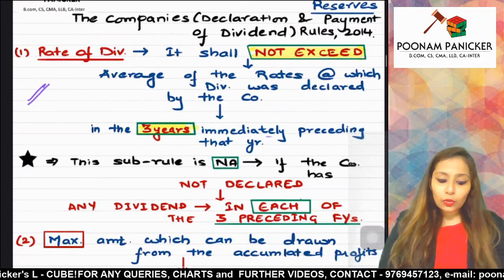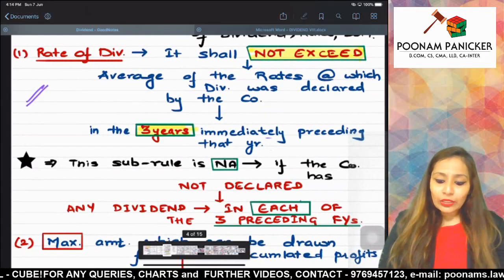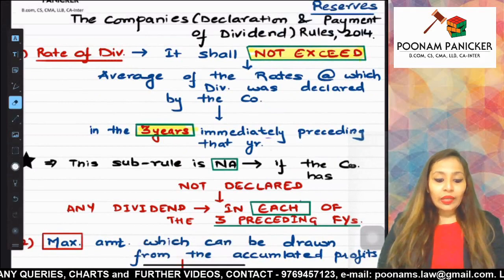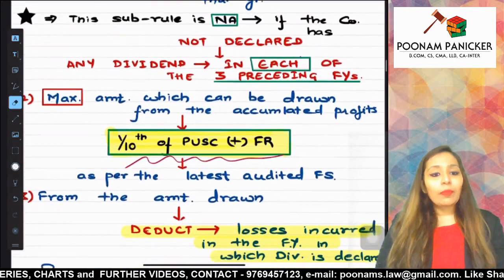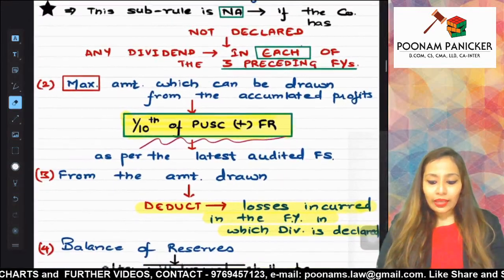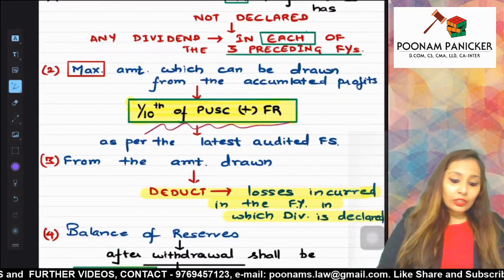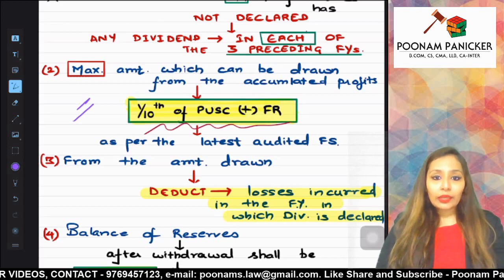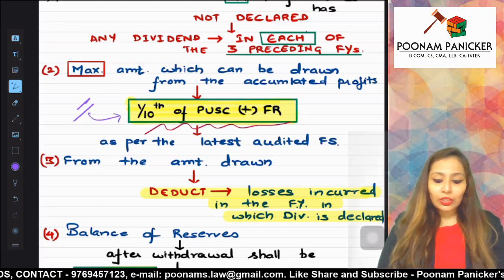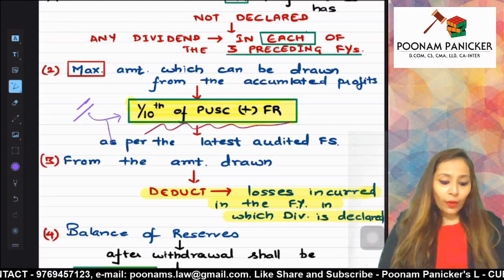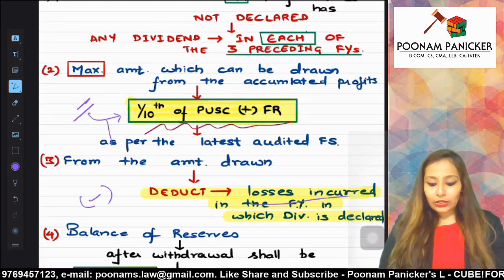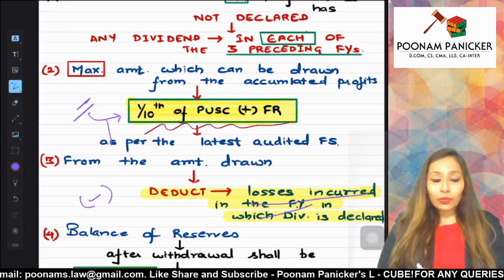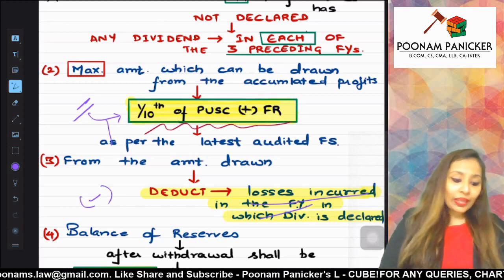The first figure is going to be according to the first sub rule, the figure as per the rate of dividend. The next figure is going to be by reading sub rule 2 and sub rule 3 at once, which is going to be the maximum amount which you can withdraw from the accumulated profits, that is 1/10 of the paid up share capital plus free reserves, and from this minus the losses which have been incurred. So reading sub rule 2 and 3, you will come across the second figure.